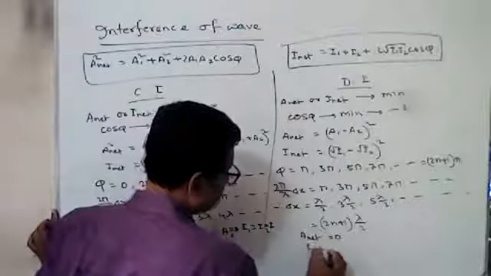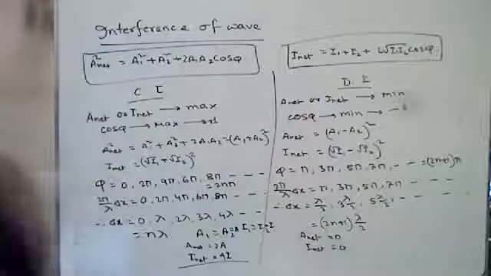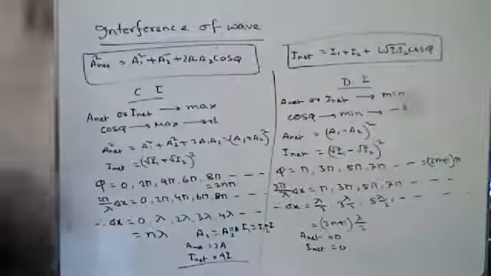So this is the condition of loud sound for constructive interference, and this is the condition for soft sound for destructive interference.